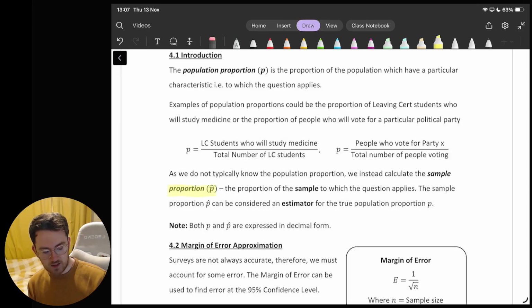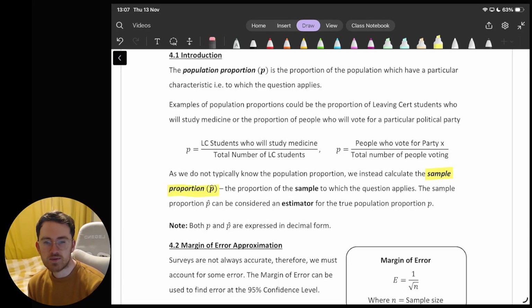So what that is, I look at my sample and I say, okay, how many people in this sample does this apply to out of my sample? And then rather than just saying, okay, in the sample it was 40%, so it's 40% for everyone, and the actual thing is 40%, I'm going to say, okay, there's a chance that I've gone slightly off here, that I've got an answer that could be incorrect or that I might need to adjust somehow.